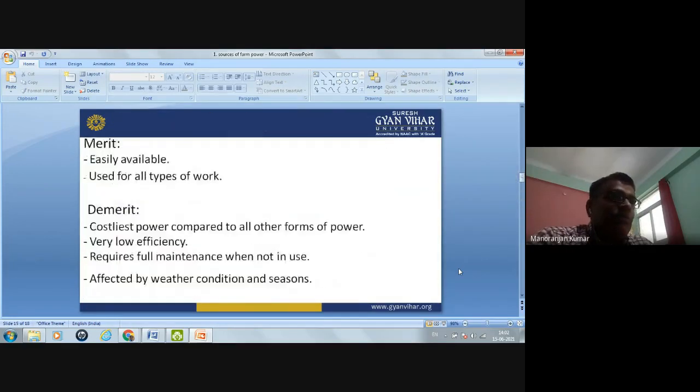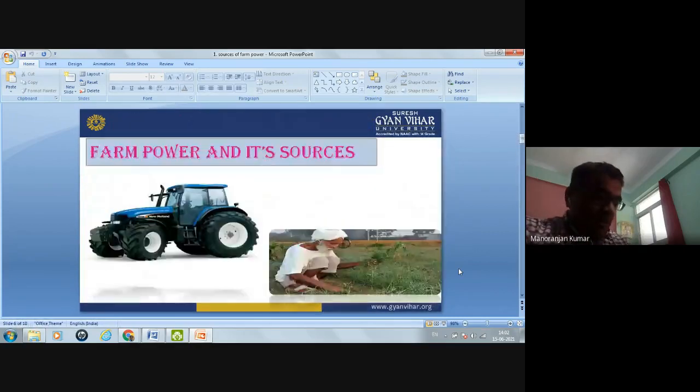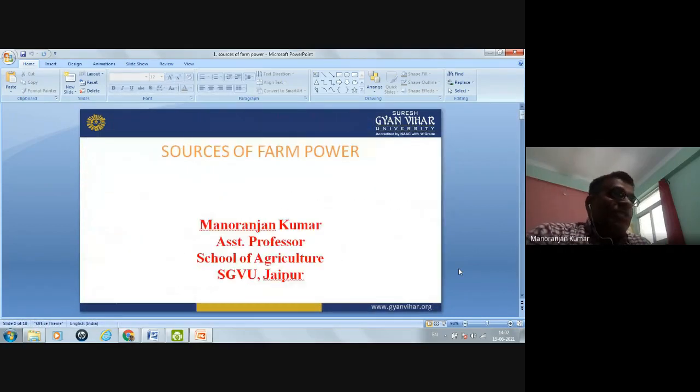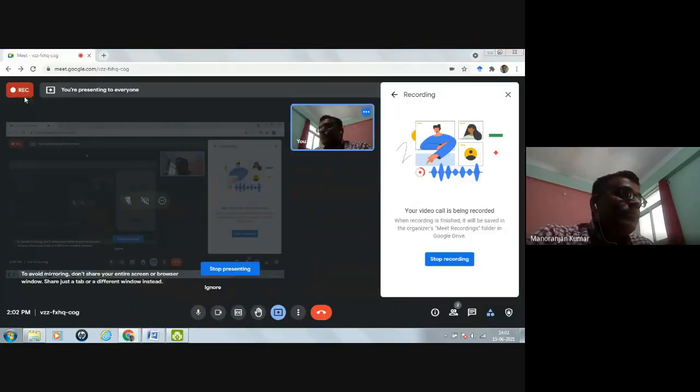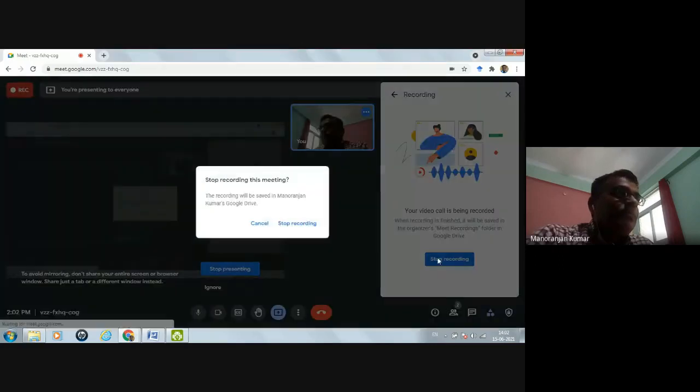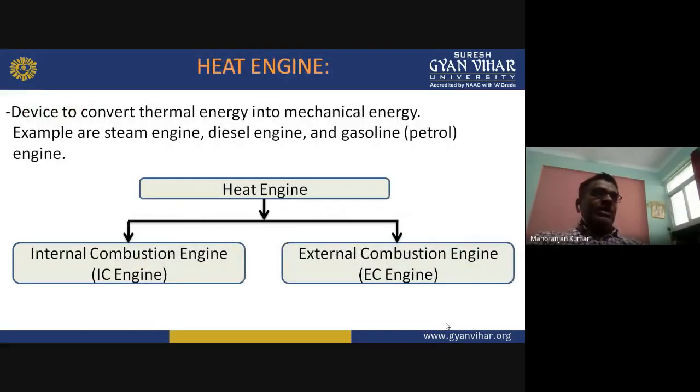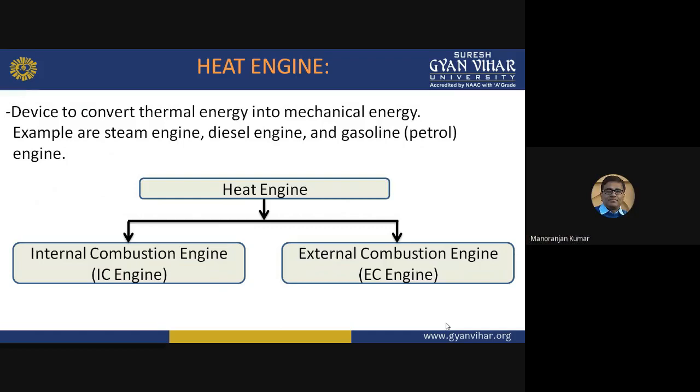Okay. Now this is all for today's lecture. The lecture is the heat engine. So the first question is, what is the heat engine? Heat engine means this is our device. We have seen the engine. Okay. So many types of engine are there. One of them is the heat engine. So what is the definition of heat engine?